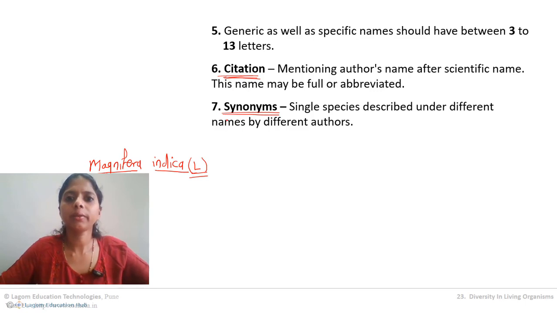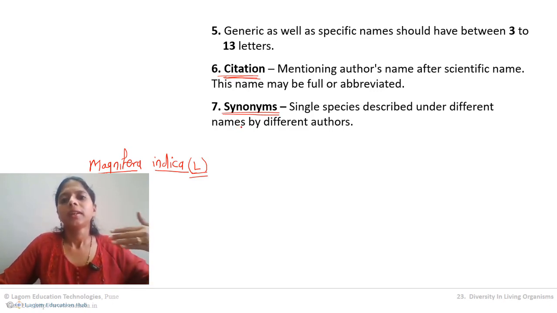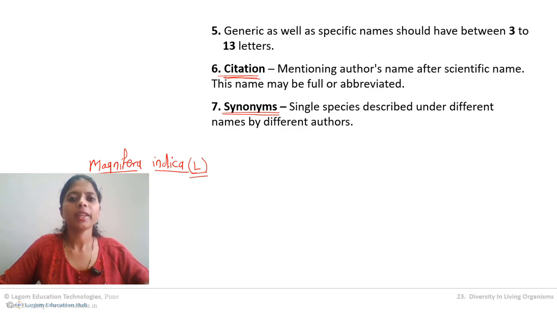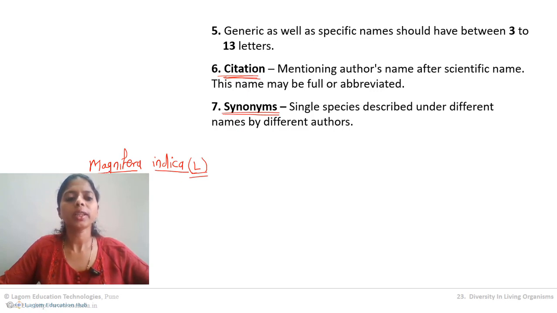When Carolus Linnaeus gave 90% of the names, afterward also people started giving scientific names to different organisms. And during that period, sometimes there was a repetition of names. Meaning Carolus Linnaeus named the mango plant Magnifera indica, but some other scientist in another part of the world did not know that this name was given, so he gave another name to the same plant. So two names for the same plant, synonyms. Okay, two scientific names for the same plant.